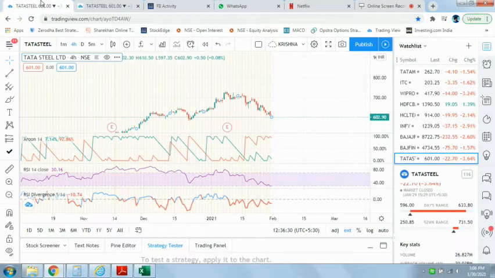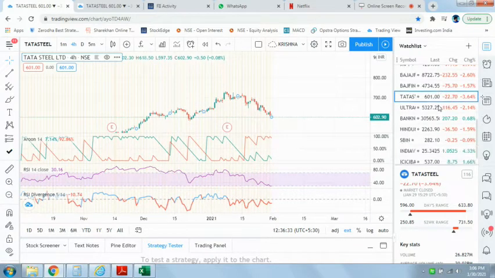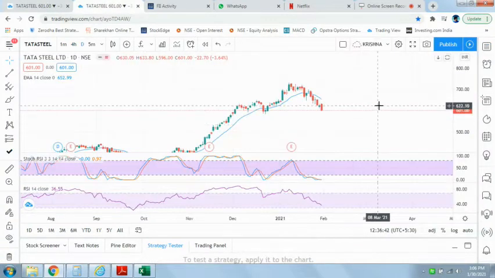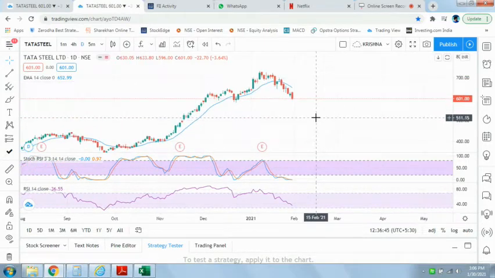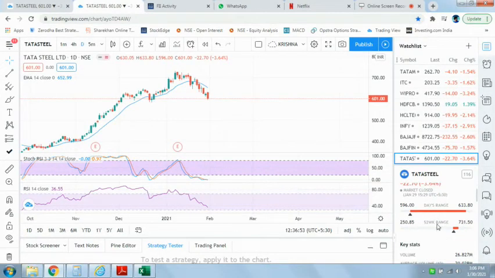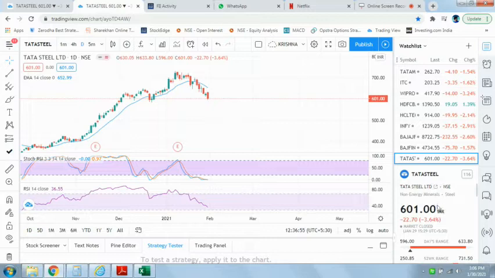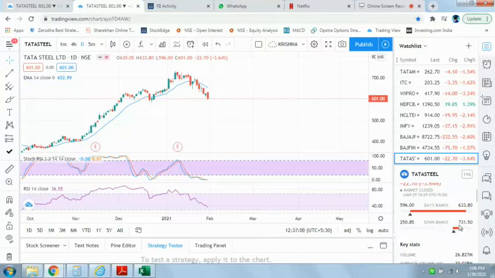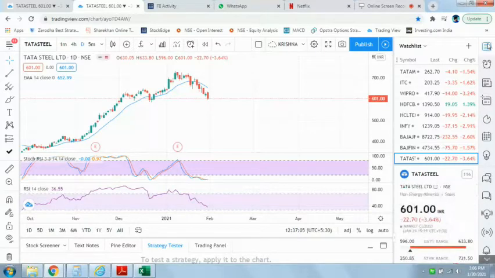So first you go to TradingView and you pick any stock. So here for example I have picked Tata Steel. Our very first thing what we need to do, you see the current market price and you see what is the 52-week high price. So for Tata Steel, current market price is around 600, 52-week high price is around 730. So it is already down by 130 points. Okay, good. Now, what is the next thing we need to do?